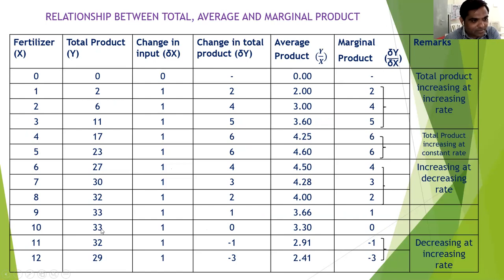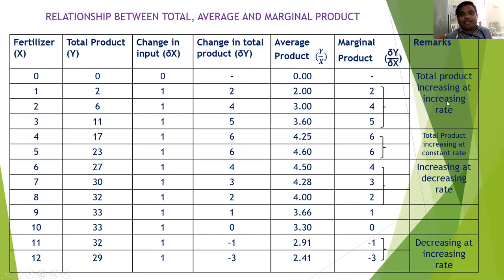This is the point of maximum TPP. After this point the total product is decreasing at an increasing rate: minus 1, minus 3.